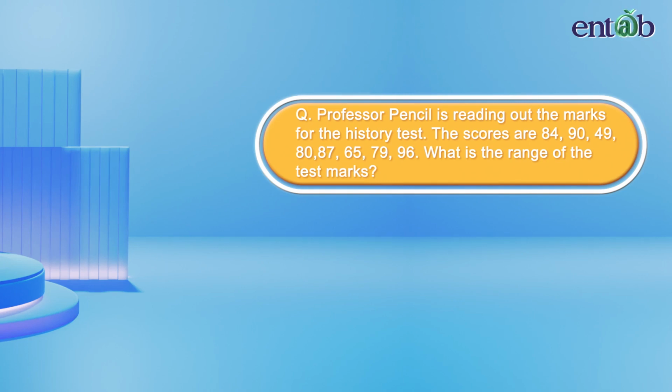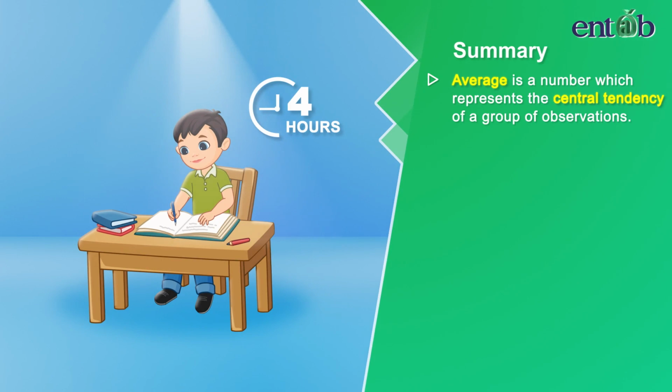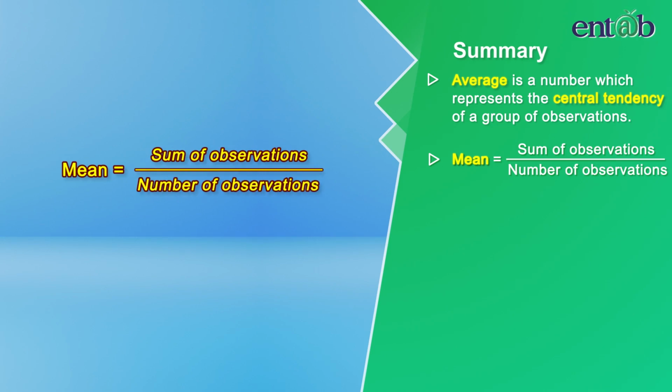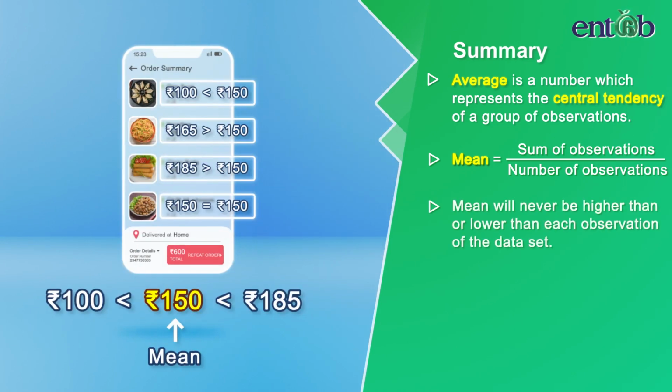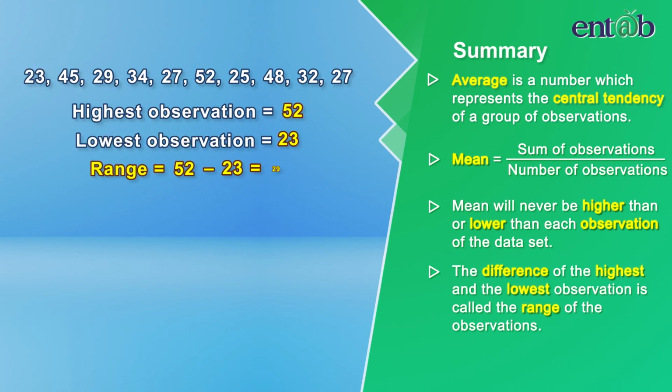Let's summarize what we have learnt. Average is a number which represents the central tendency of a group of observations. Mean is equal to sum of observations upon number of observations. Mean will never be higher than or lower than each observation of the data set. The difference of the highest and the lowest observation is called the range of the observations. See you in the next module to discuss the mode of the data.